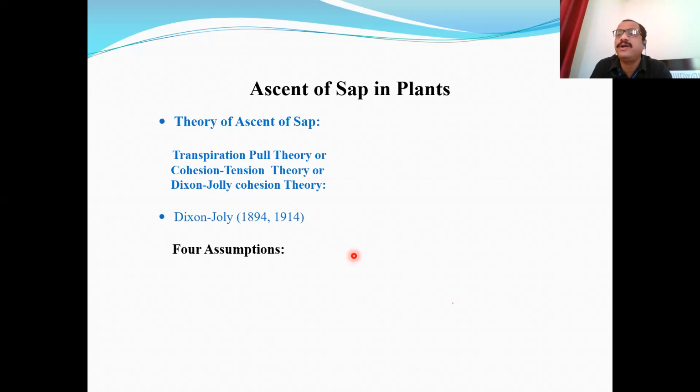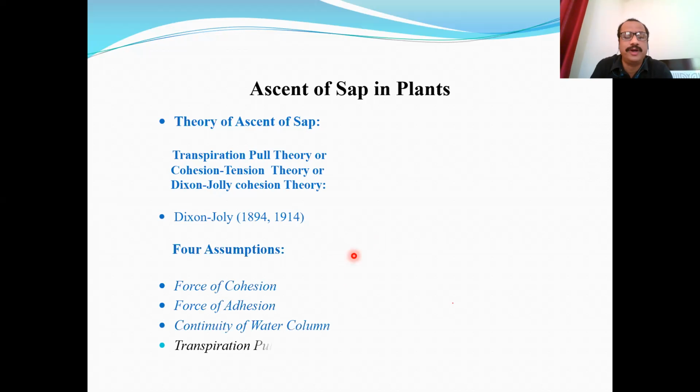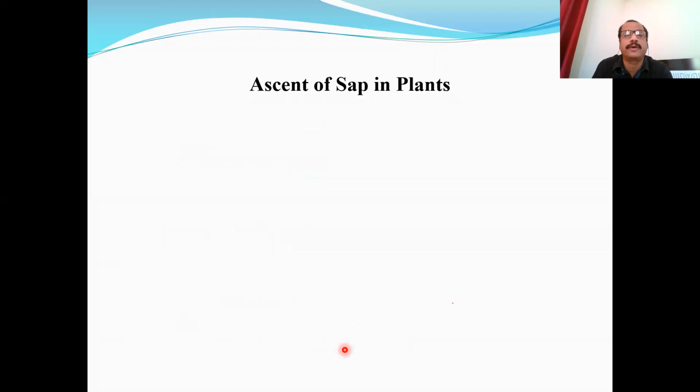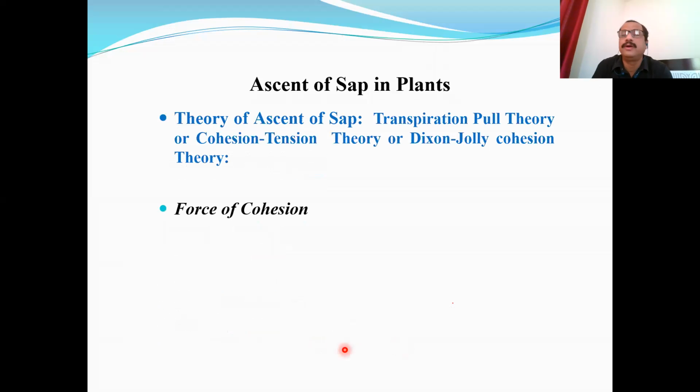The very first important point is the force of cohesion. The second important assumption was the force of adhesion. The next important assumption was continuity of water column. And the last important point was transpiration pull. We have to discuss this theory under these four important assumptions: force of cohesion, force of adhesion, continuity of water column inside the plant body, and transpiration pull. Okay. We will take the first one, force of cohesion.